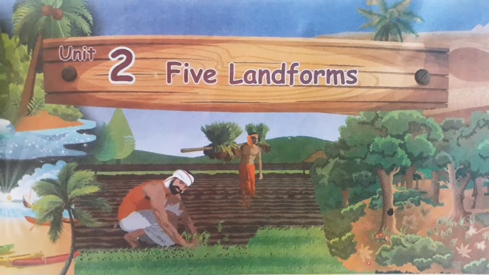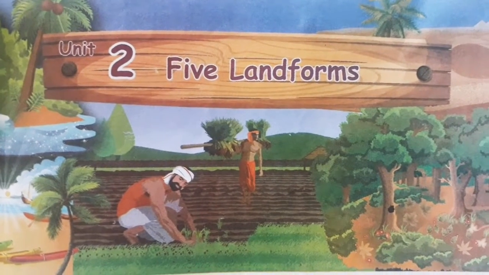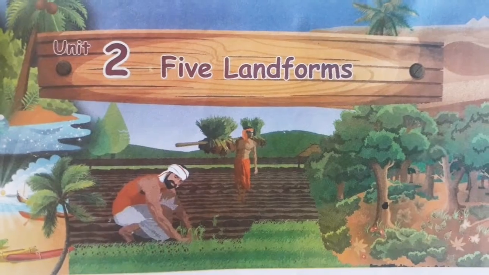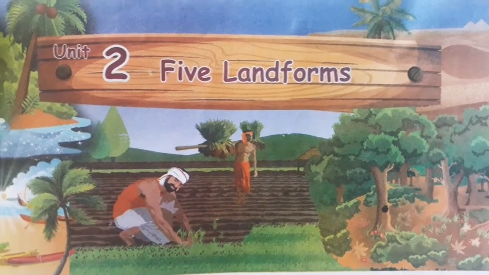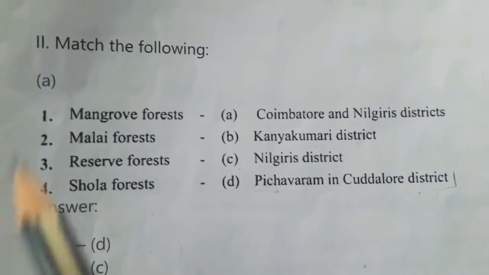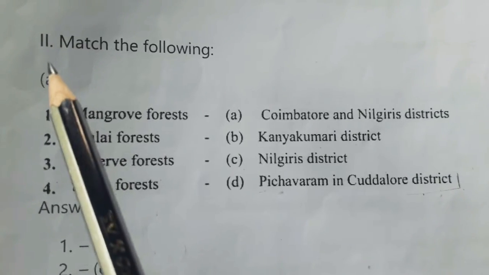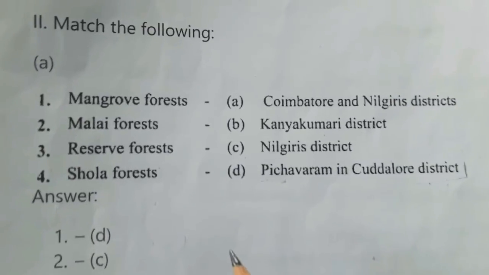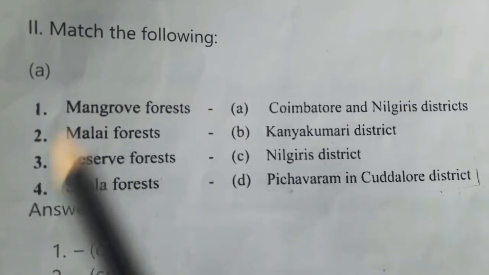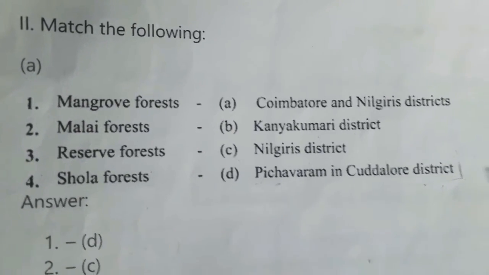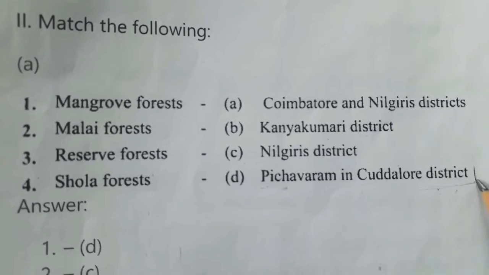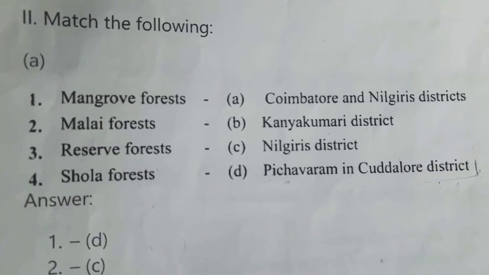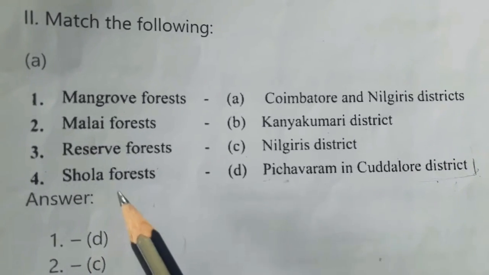Today we are going to deal with Unit 2, Five Landforms, additional questions and answers continued. Okay, let's see. Roman numeral 2, match the following. In this match the following, on one side they have given forest names and on another side they have given district names.